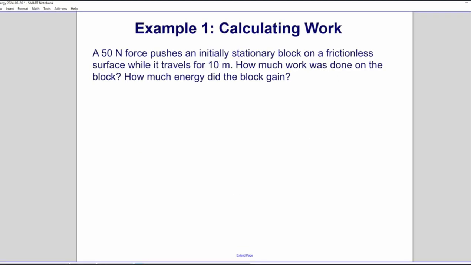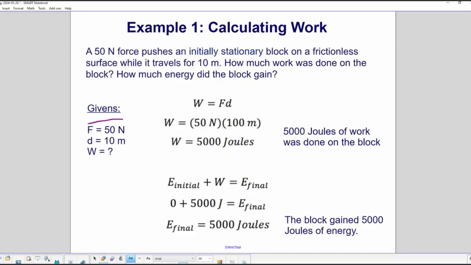A 50 Newton force pushes an initially stationary block on a frictionless surface while it travels for 10 meters. How much work was done on the block? How much energy did the block gain? We have our givens over here, the applied force and the displacement, and we need to find work. So we use the work equation, put in our force, our displacement, and we get the work is 5,000 joules. 5,000 joules of work was done on the block.